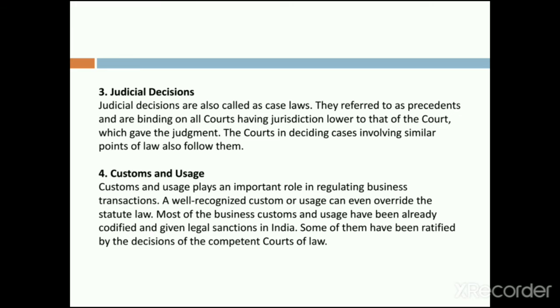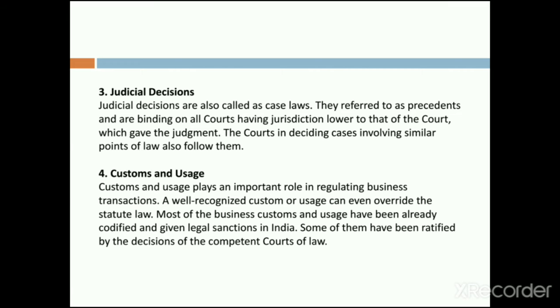Some of them have been ratified by decisions of the competent courts of law, right? So many customs and usage are there, those have been ratified. Customs and usage means which we are using from long back. Before independence, there were some customs, right? After that, that custom has formed into a law, and that law, after getting independence or becoming an act, has been ratified or modified, and then it has come into a proper law.